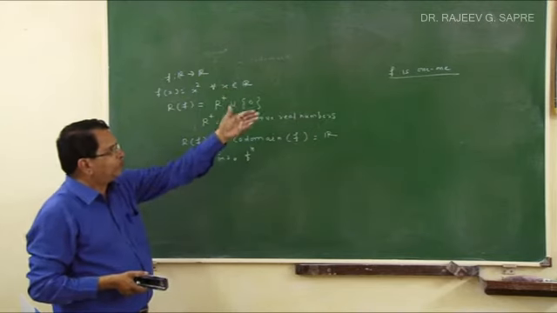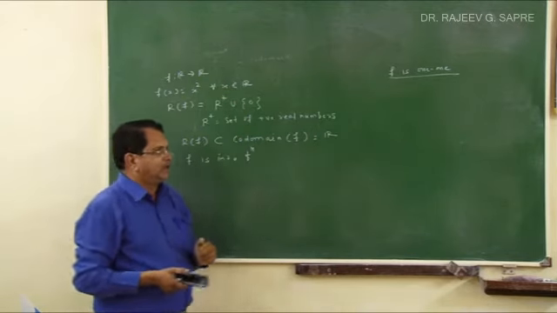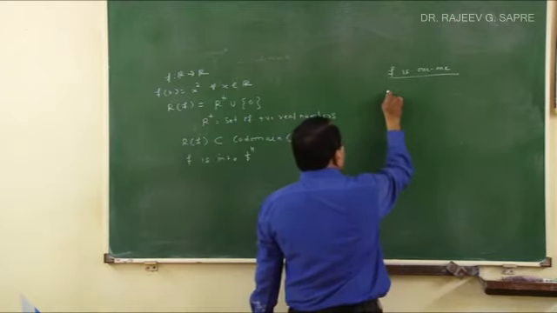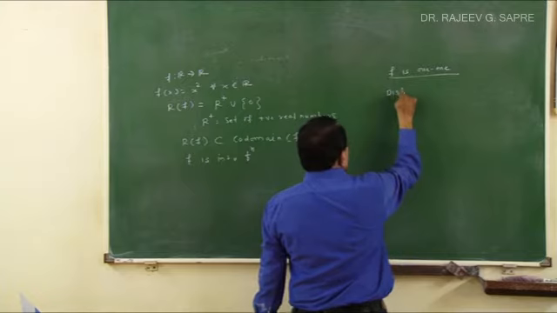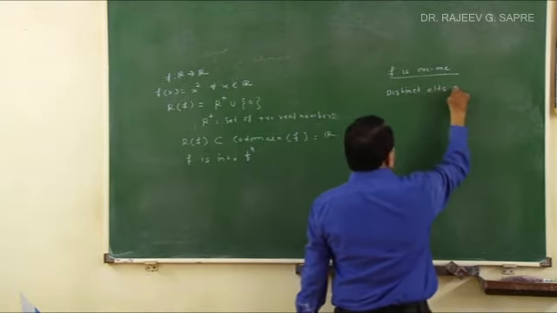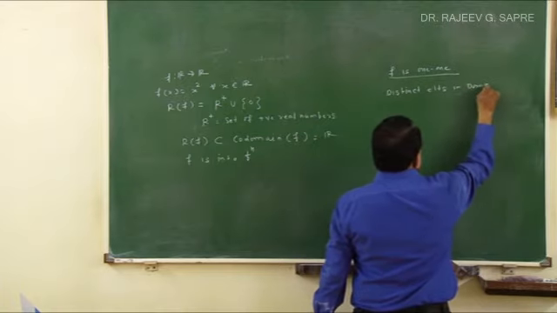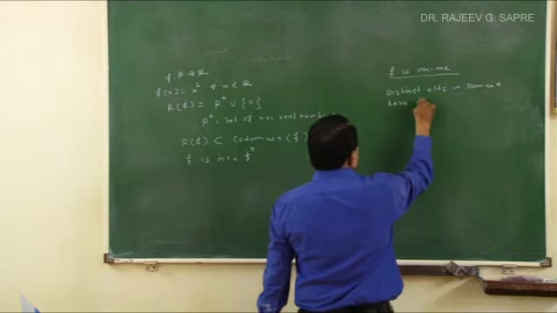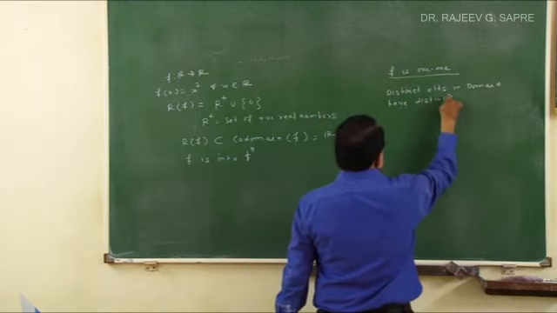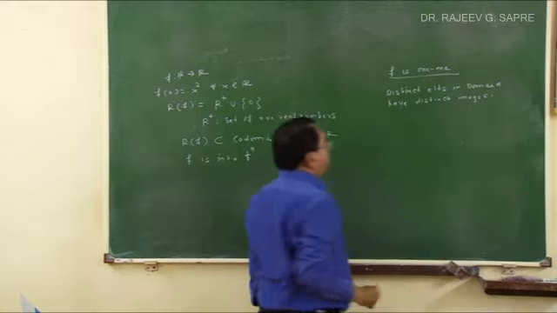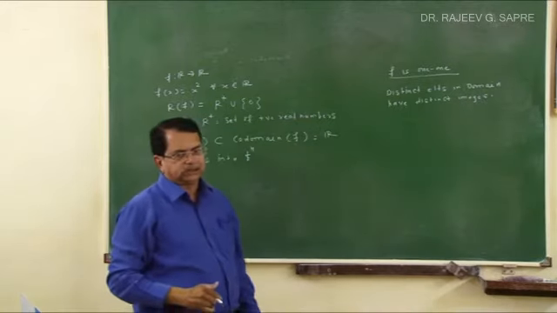Now the word itself makes the idea clear: when a function is 1 1, distinct elements in domain have distinct images.